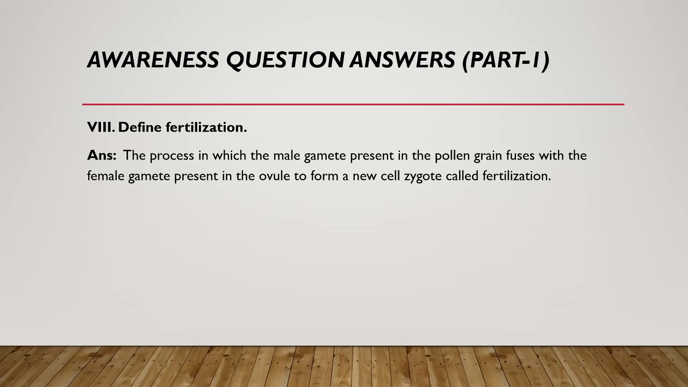The male gamete and the female gamete fuse together to form a new cell which is called the zygote. So while defining fertilization, it is the union of the male gamete and the female gamete which, after fusion, produce the zygote.